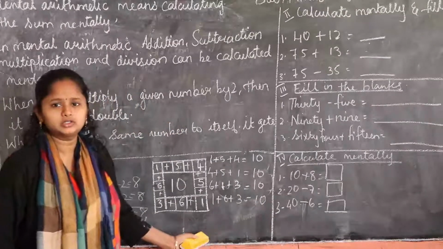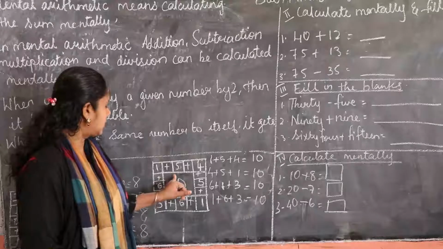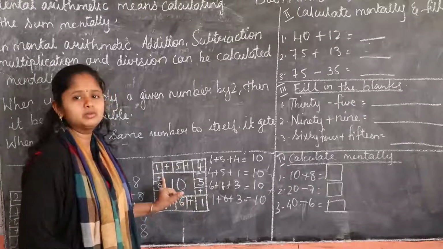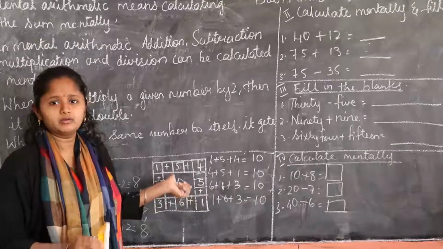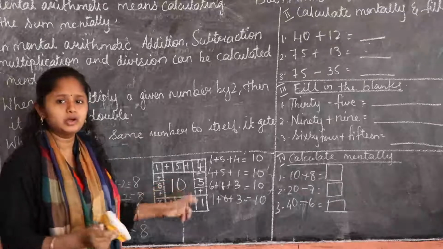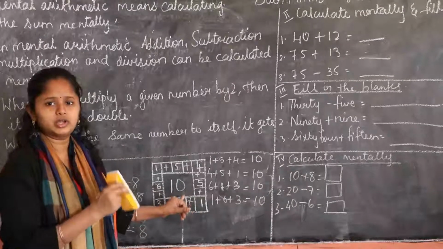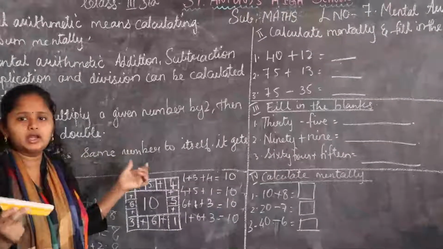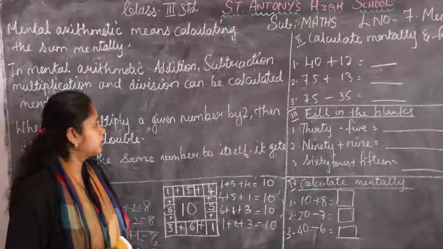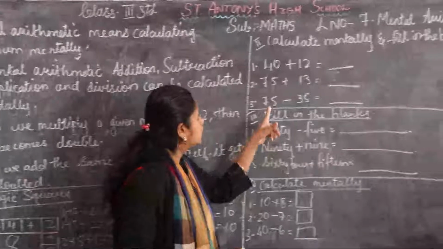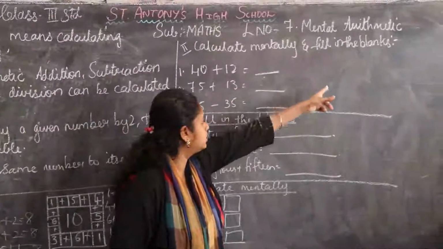Have you all understood, children? This is a magic square. We can use any number to form this number 10. We have to add the numbers to get 10. We have to get the answer of 10. We can add any number also. Okay. Next we will go calculate mentally and fill in the blanks.